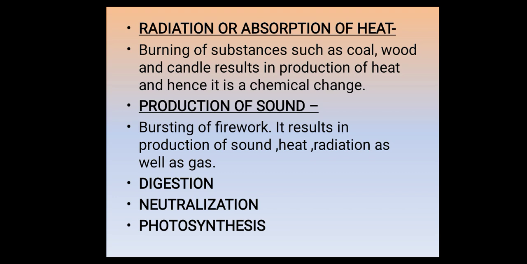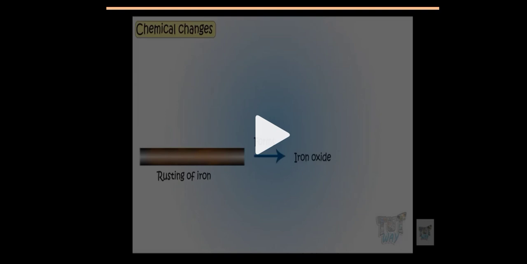Okay, photosynthesis. In the chapter on nutrition in plants, we have learnt about photosynthesis. What happens in the process of photosynthesis? With the help of sunlight, water and carbon dioxide, the plants produce what? They produce their food, that is carbohydrate, and release oxygen. Okay, so photosynthesis is also a chemical change. It is also an example of chemical change.